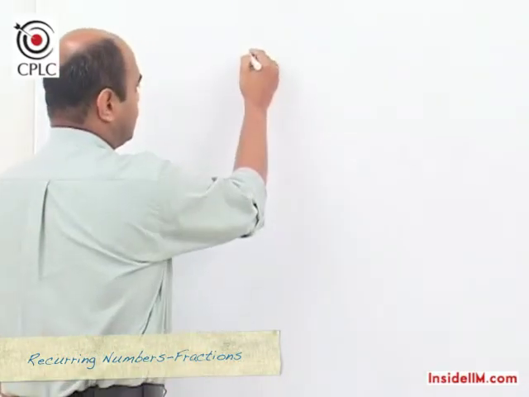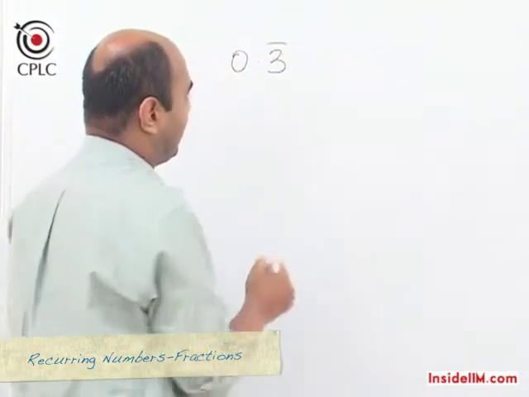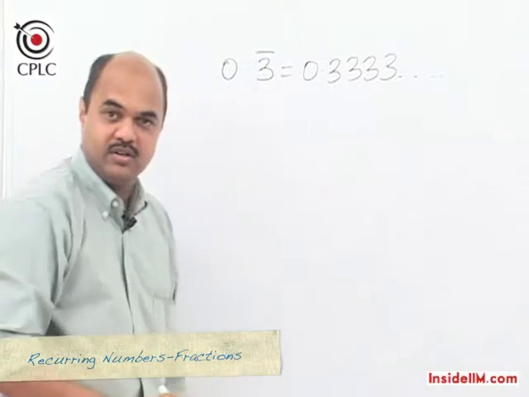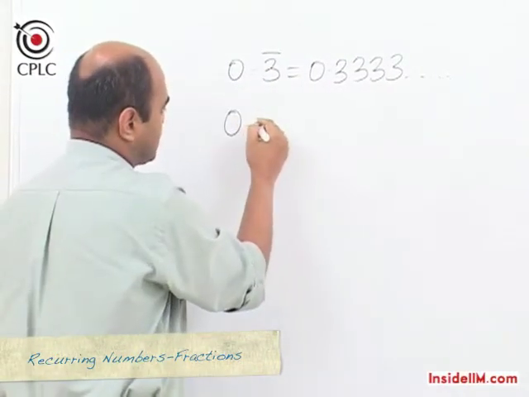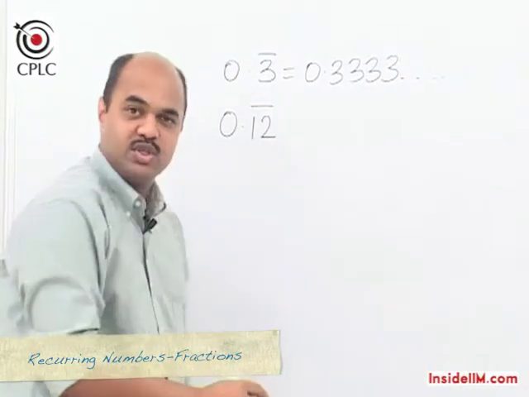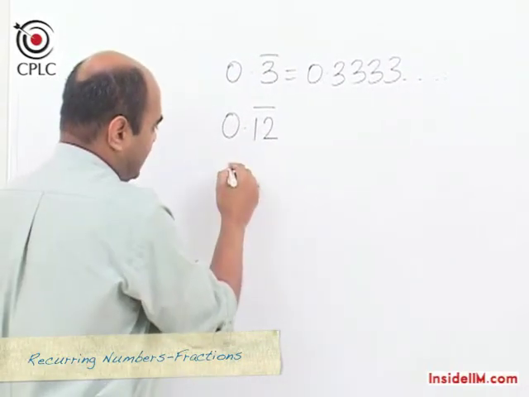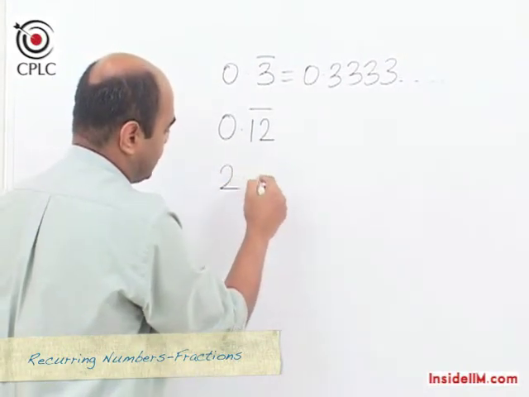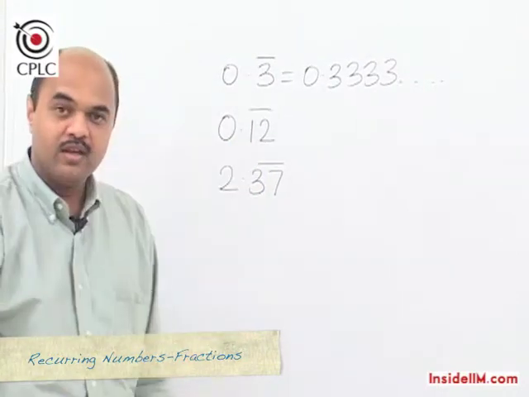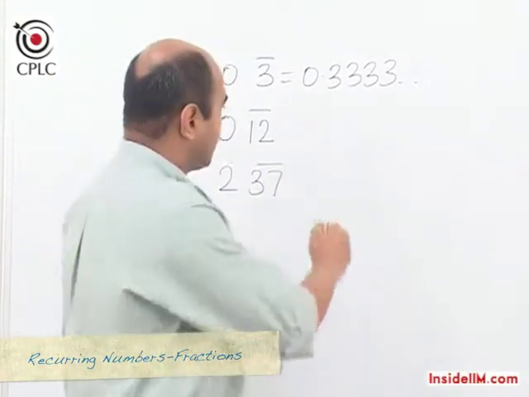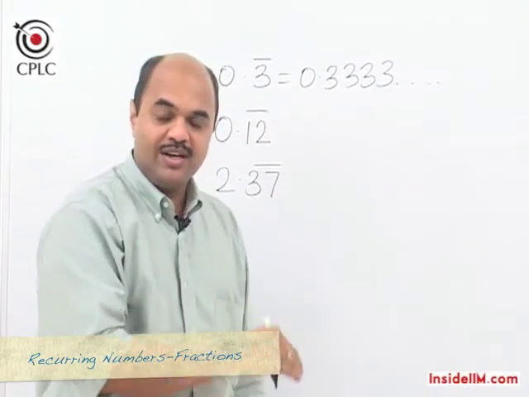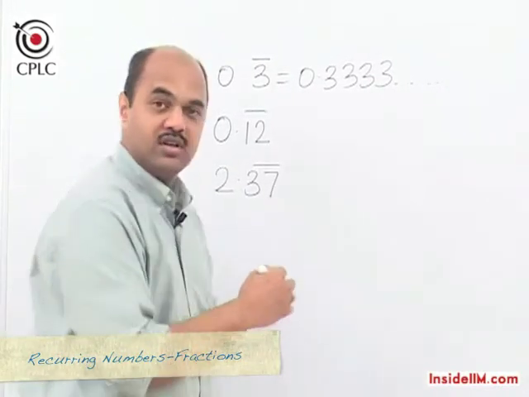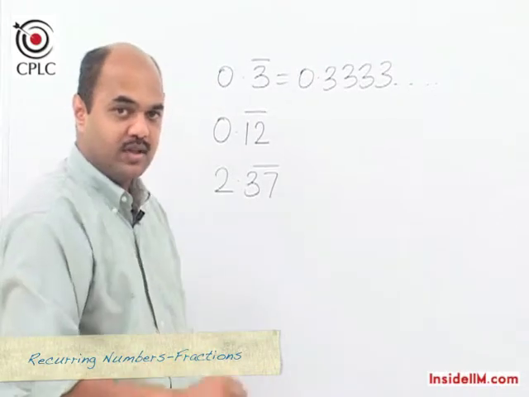So for example, you can have a number which is 0.3 recurring, which means it goes on indefinitely with 3 being repeated. Or you can have a number of this type which is 0.12 recurring, where both digits 1 and 2 recur. Or you can have an example where you have a non-zero value before the decimal point. So for example, 2.37 recurring. Now there will be problems where you will first need to convert these recurring numbers into fractions, and only then can you solve the problem. So we'll now learn how to convert recurring decimal numbers into fractions.